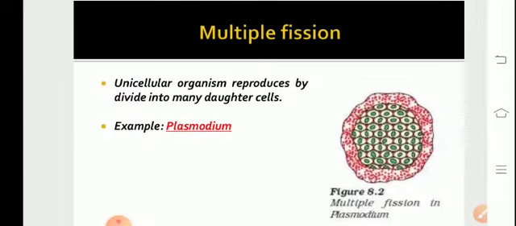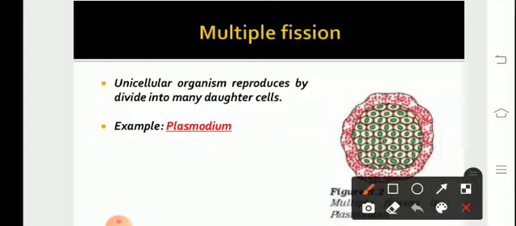Talking about multiple fission, which is a characteristic feature of lower protistans, protozoans like Plasmodium, here the unicellular organism divides to produce many daughter cells. To overcome unfavorable conditions, a spore wall is formed in the case of Plasmodium.